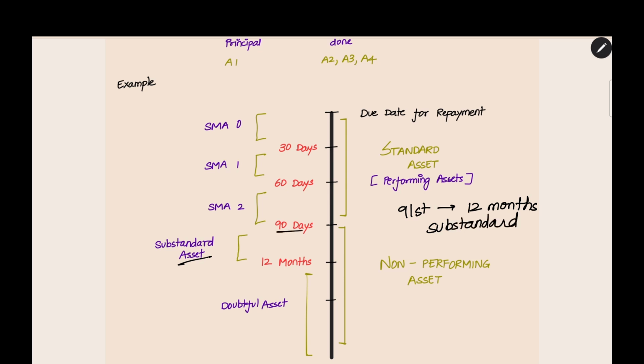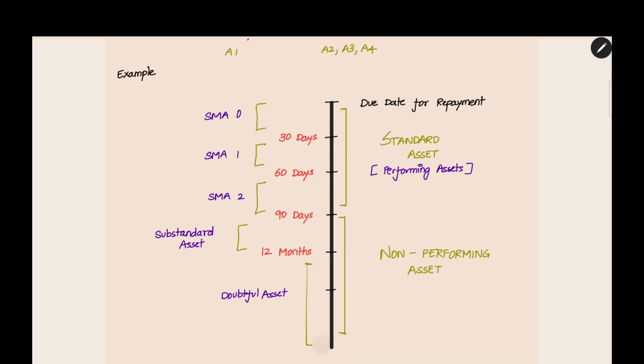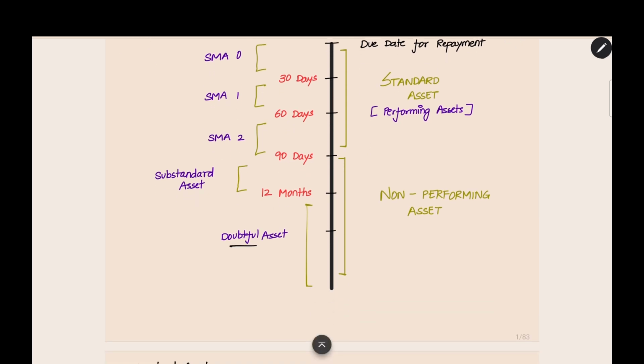From the due date, 90 days, 12 months. 91st day to 12 months, this period, it will be called a substandard asset. After 12 months also you are not paying, then it will be called a doubtful asset. From the 12th month end up till when you are paying, till that date it will be called a doubtful asset.